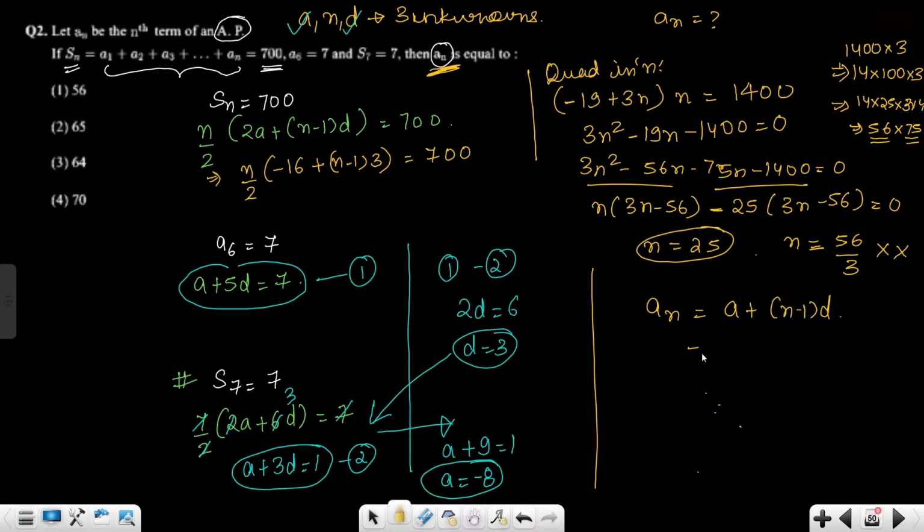Now you have everything, right? a is minus 8 plus 24 into d. So finally what you're going to get if you solve it, 4 3s are 12, 72 minus 8. 72 minus 8 is going to give you 64. 64, option C, absolutely right.